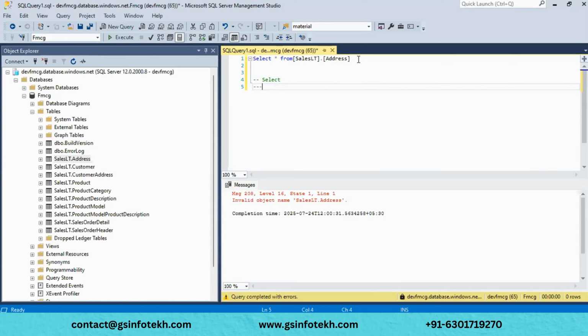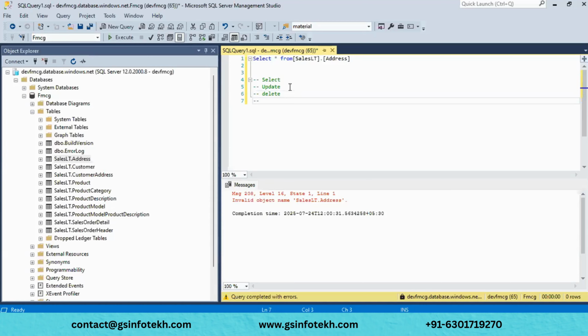And we have the update query. If you want to update any field, or update some table name or field name or column name, you can do that, or if you want to update any value, it is mainly used for that. Whenever we change the location and you want to update that on top of your data, it is mainly used for that. And delete is mainly used to delete some data in your database. If you want to delete some data from your database, this delete query will be used.